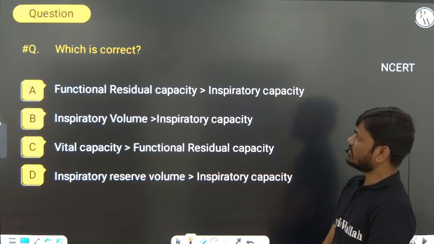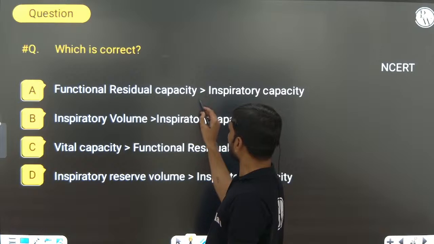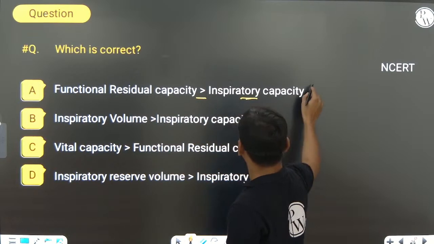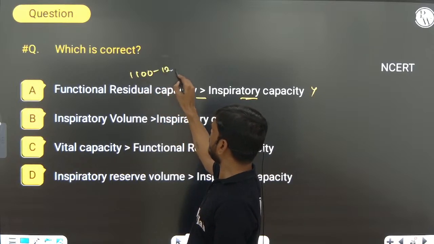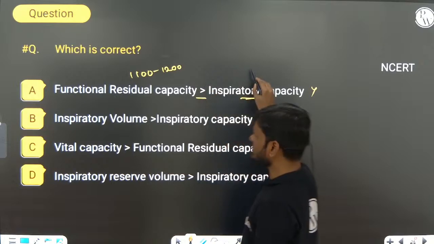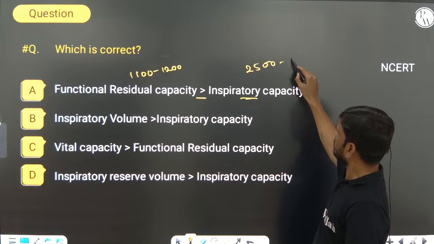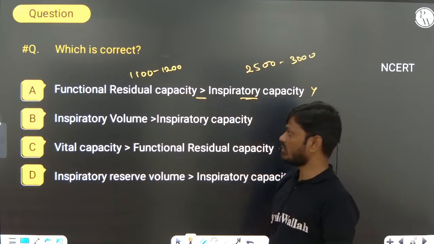Which is correct? Functional residual capacity is more than inspiratory capacity, right? No. Functional residual capacity is 1100 to 1200 ml, but inspiratory capacity is 2500 to 3000. So functional residual capacity is less than inspiratory capacity.